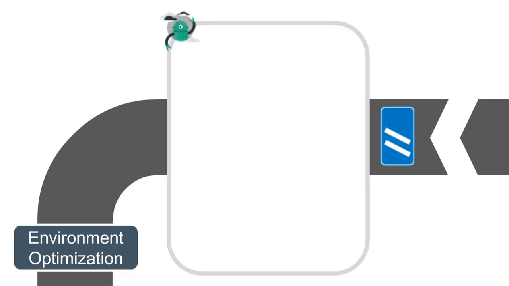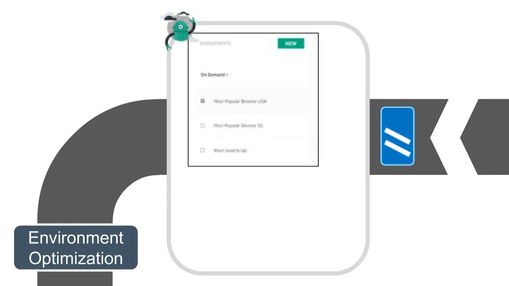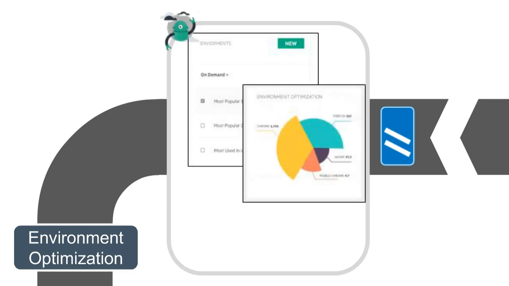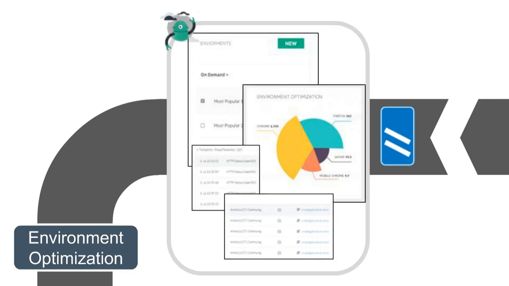Second, using information gathered from production monitoring systems like Google Analytics, New Relic, WebTrends, and others, the service should be able to tell you which environments need to be tested. This should save you from having to analyze the data yourself and apply that learning to your tests in some sort of automated way. For example, if 90% of your users are coming in on Chrome on Mac OS, or more importantly, if your iOS users are all experiencing issues, these should be areas that you cover in your test execution. What better way to do that than to integrate, again, with those services from production or from your ALM tools.